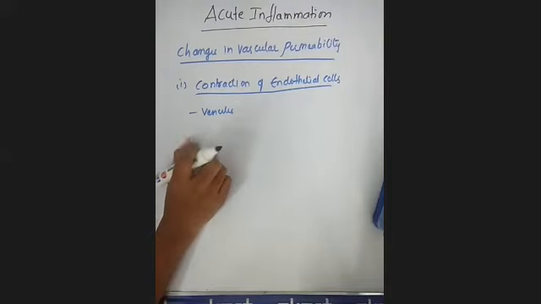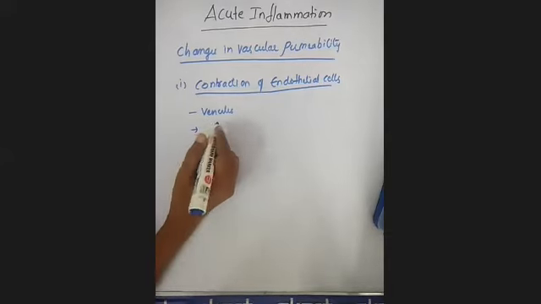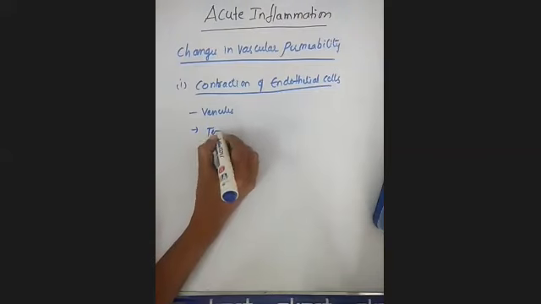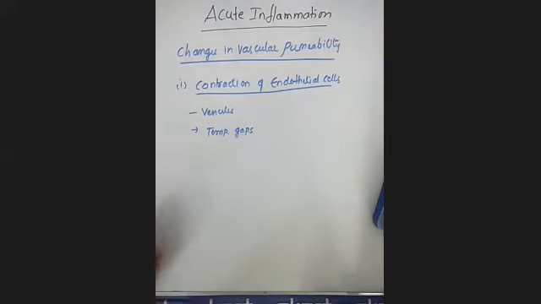This is the most common thing you observe during acute inflammation. Because of this, the endothelial cells develop temporary gaps. Not permanent, temporary gaps develop between the cells.